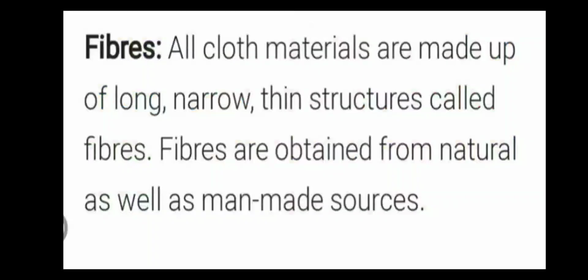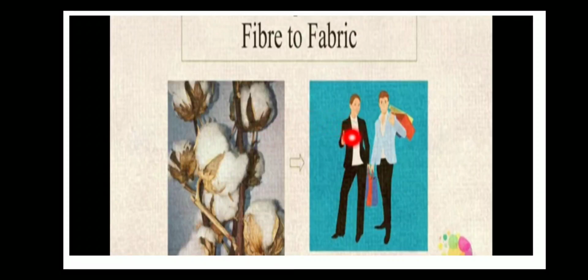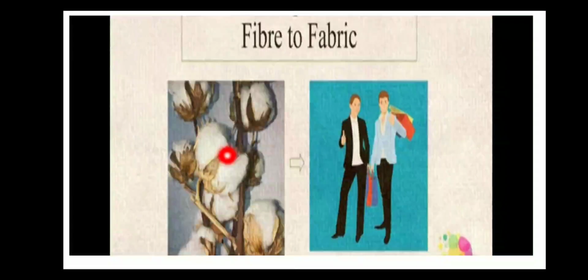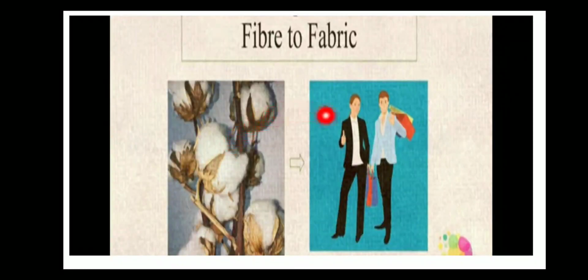So, what is fiber? All cloth materials are made up of long, narrow, thin structures called fibers. Fibers are obtained from natural as well as man-made sources. Fiber to fabric. In the first picture, it is a cotton plant, a natural fiber, and we obtain cotton from the cotton plant, which is converted into cotton fabrics. Examples of cotton fabrics are bed sheets, towels, cotton clothes.